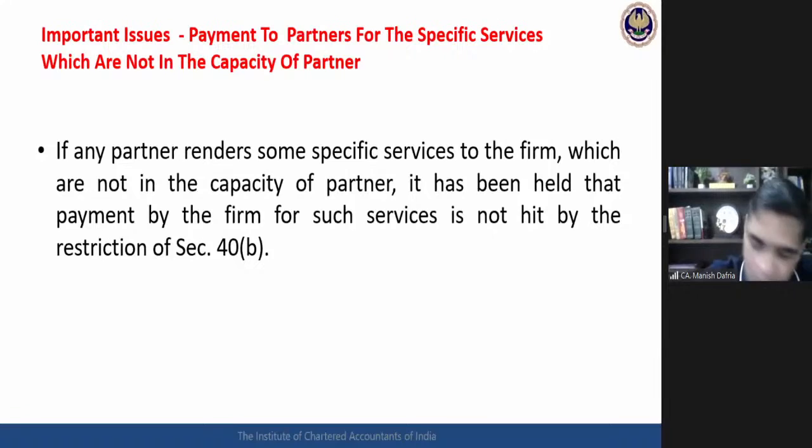Any service, though the service provider is the partner, but he is giving the service not in the capacity of a partner, but in the capacity of an expert.